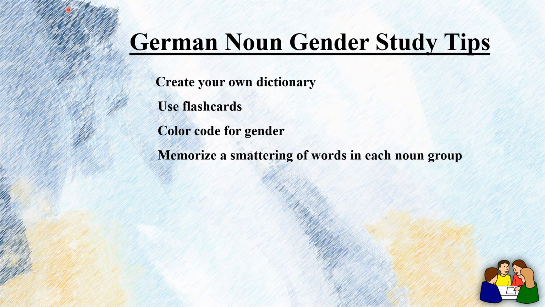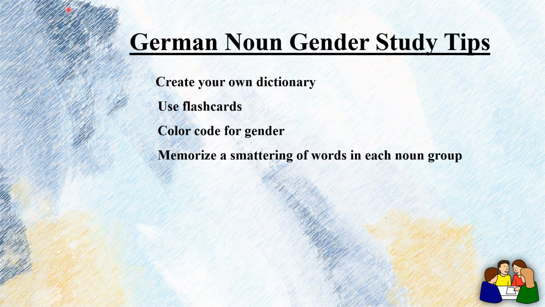As an alternative idea for your flashcards, memorize a smattering of words in each noun group. So this is a tip for the noun group. For example, blue. All mountains are masculine in form. So while you recite some mountain names, zum Beispiel der Himalaya, der Taunus, they should be in blue color.